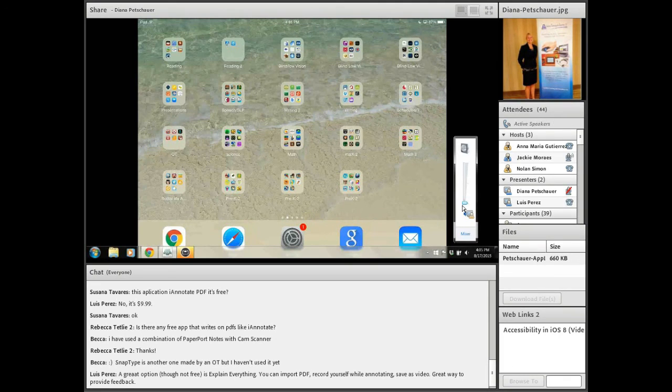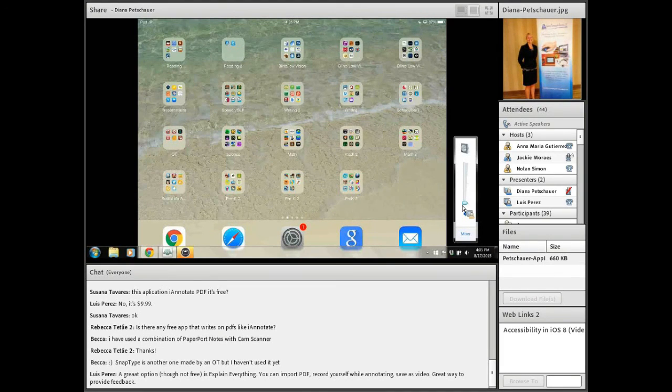SnapType. I also suggest Explain Everything because you can import a PDF and then record yourself annotating and put it out as a video, which is great for feedback. Absolutely. So I don't see any questions right now. I think it's just some suggestions of other apps. Wonderful. I love the sharing, and feel free to share in the discussion board this week as well. So those are great options. I love SnapType as well, especially for handwritten worksheets. Explain Everything is phenomenal for completing projects, as you mentioned. So thank you for sharing all of those with each other.